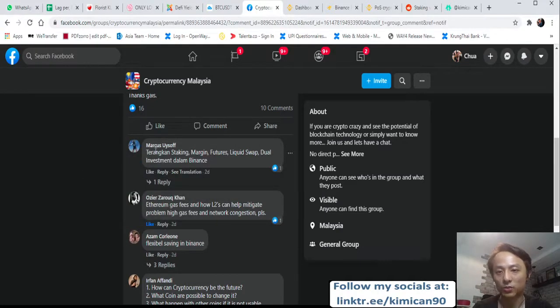So he mentioned to explain staking, margin, futures, LiquidSwap, and dual investment inside of Binance. Okay, I'll go through one by one, but just to make sure that everybody is familiar, since I think there is a lot of Binance users here. Okay, so I'll go through staking first.